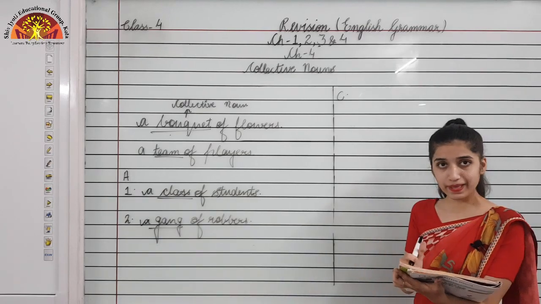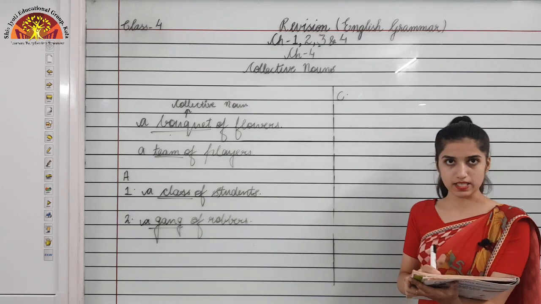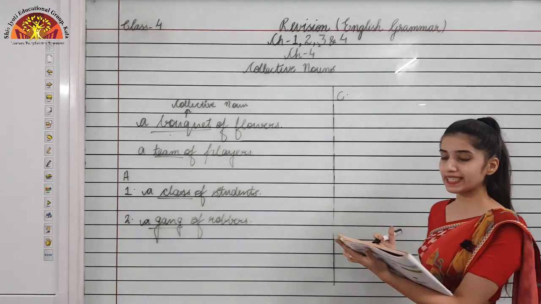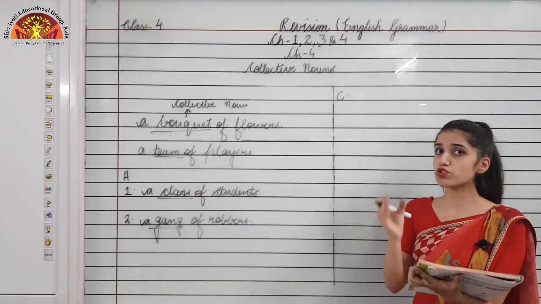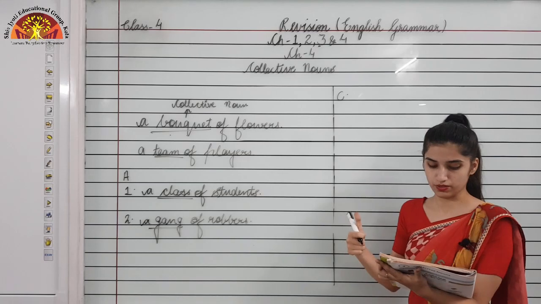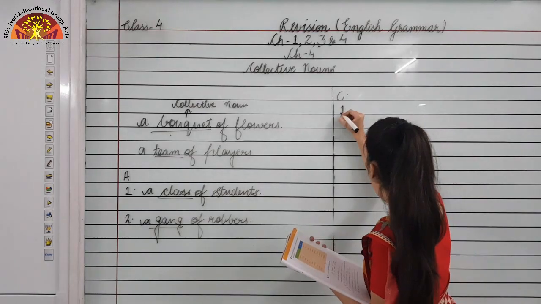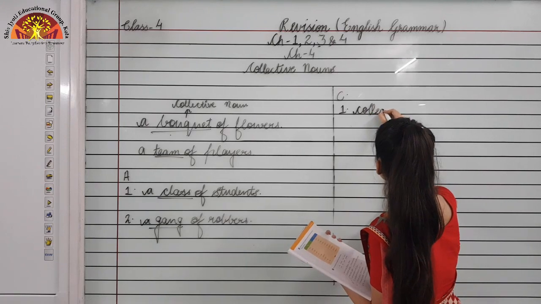These are the collective nouns that we need to use in the sentences below. So, Mr. Soni has a large dash of stamps. The most suitable collective noun for this sentence would be collection. So the answer for the first one would be collection.